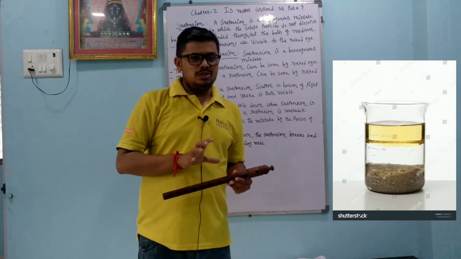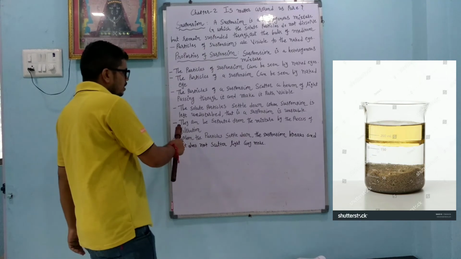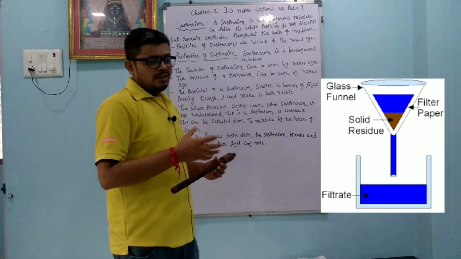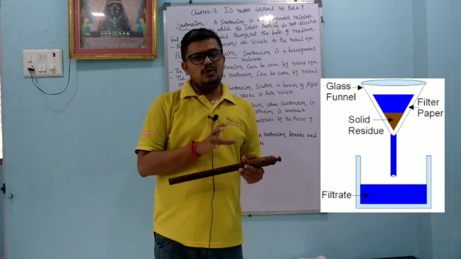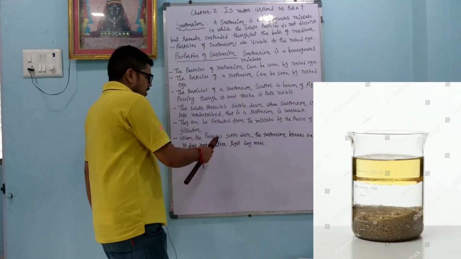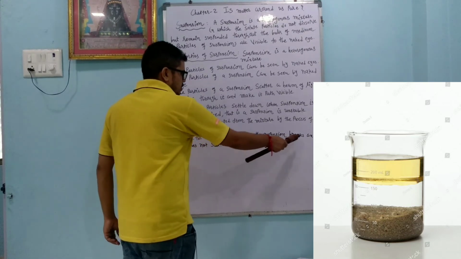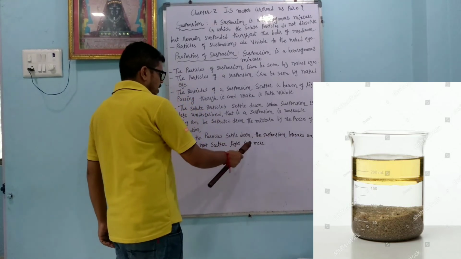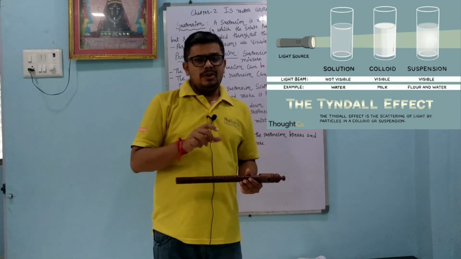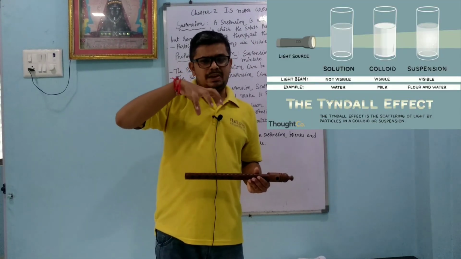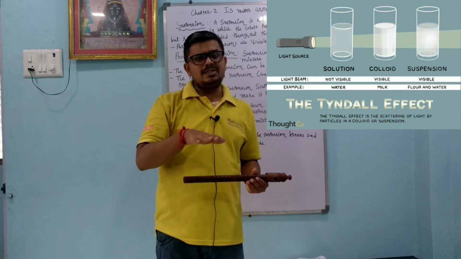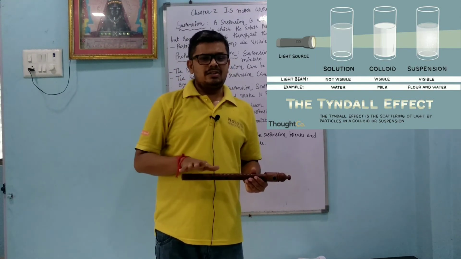True solution or homogeneous solution. The particles of a suspension can be separated from the mixture by the process of filtration, so by filtration we can separate the solute and the solvent. When the particles settle down, the suspension breaks and it does not scatter light anymore. The important thing is that when the particles are suspended, they scatter the light, but when the particles are settled down, it will not scatter the light.